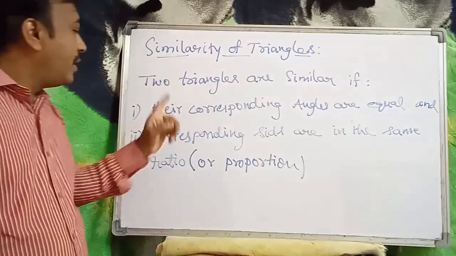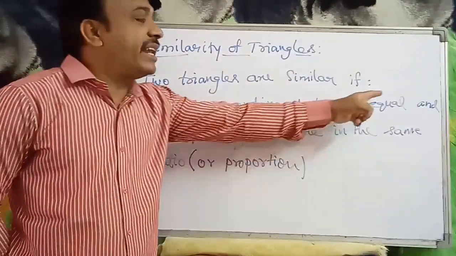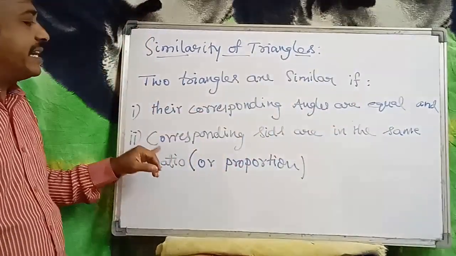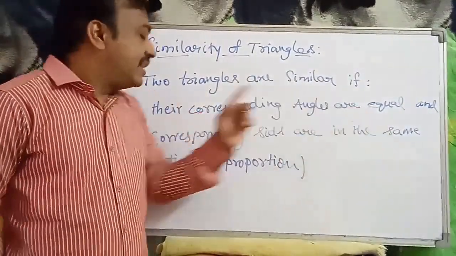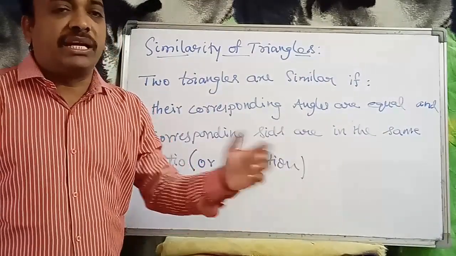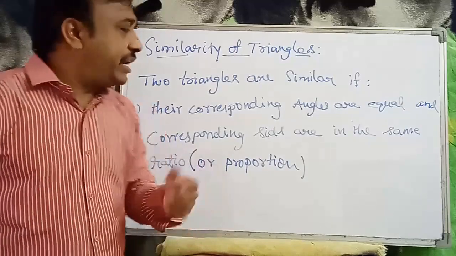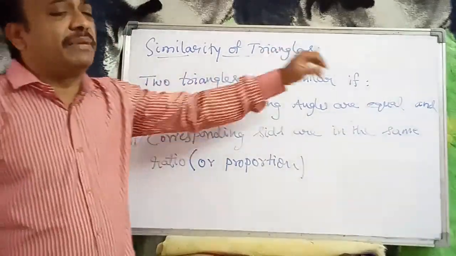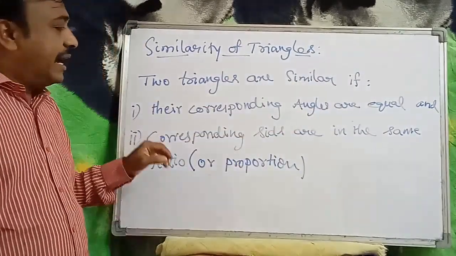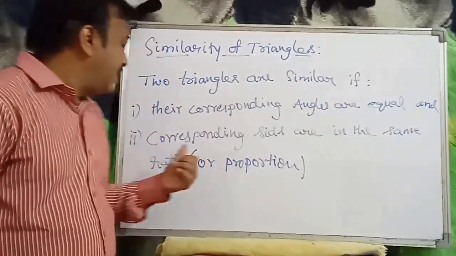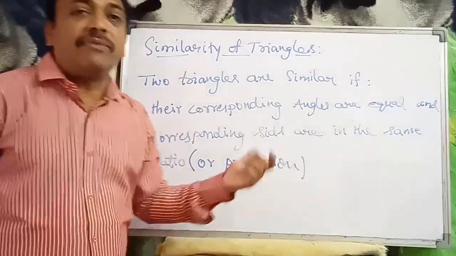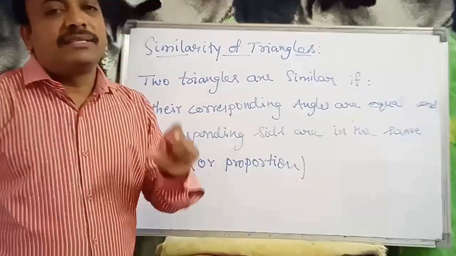If their corresponding angles are equal and the corresponding sides are in the same ratio. Equal ratio is nothing but proportion. Then we say that the two triangles are similar.